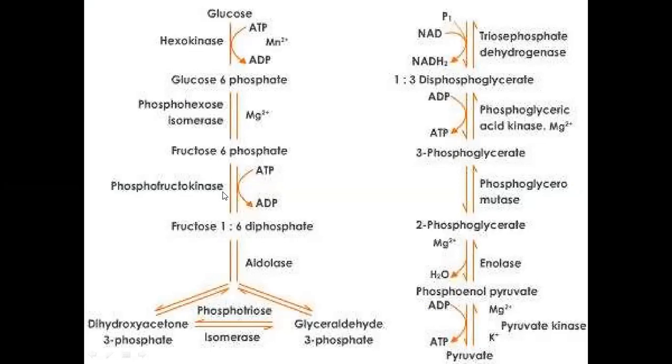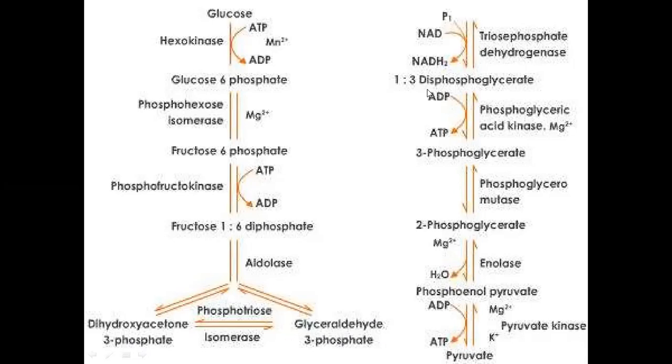This step is irreversible, and ATP will be used. Fructose 1,6 bisphosphate will create glyceraldehyde 3 phosphate by using the aldolase enzyme. On the other hand, dihydroxyacetone phosphate and glyceraldehyde 3 phosphate are isomers and can interconvert. But glyceraldehyde 3 phosphate will further go for the reaction.